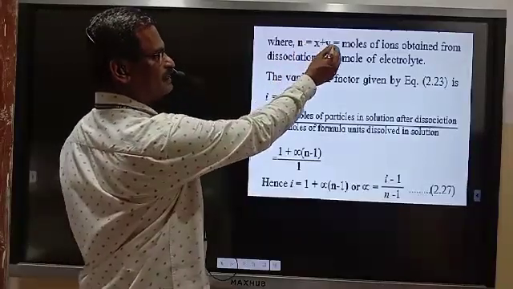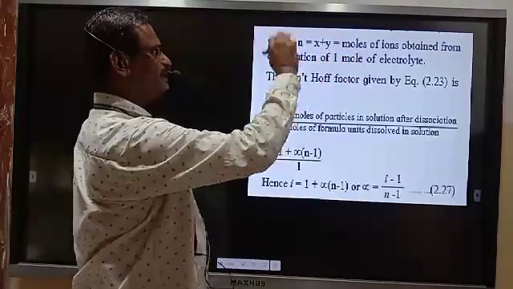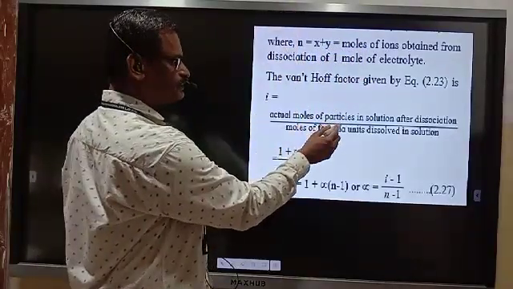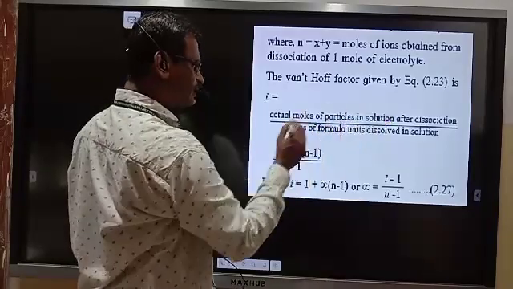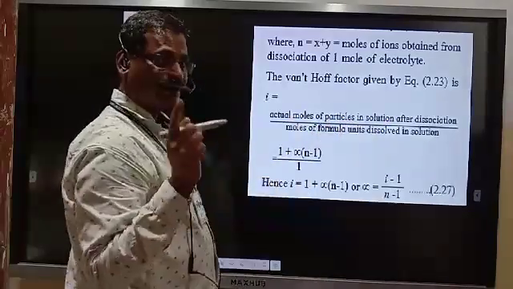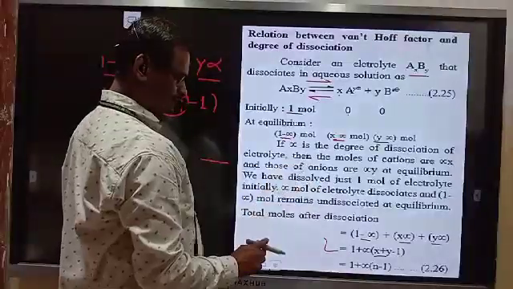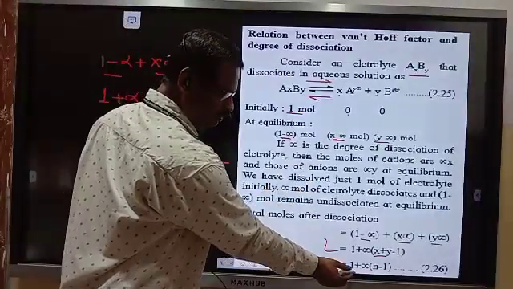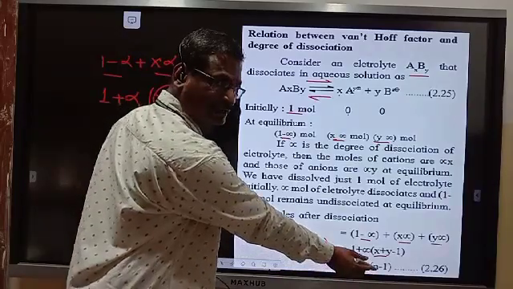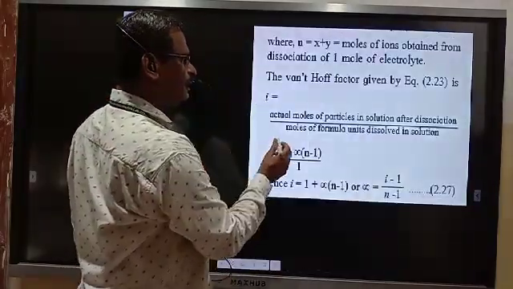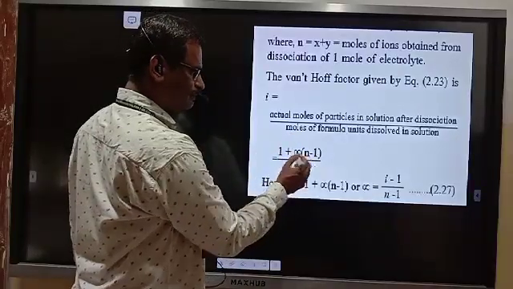Here n is nothing but x plus y, moles obtained after dissociation. And i is the actual moles of particles in solution after dissociation. What is the actual moles? 1 plus alpha (n minus 1).